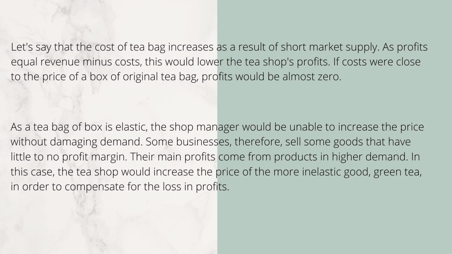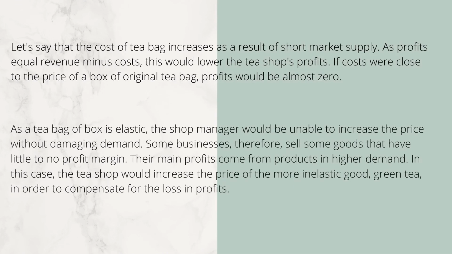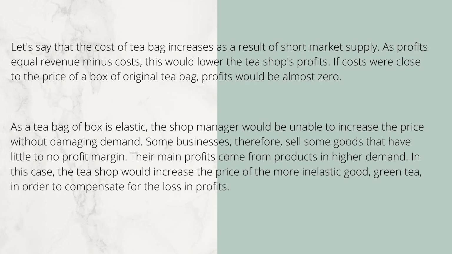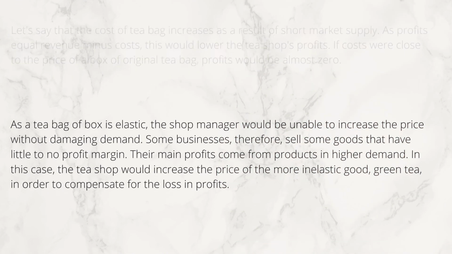Some businesses therefore sell some goods that have little to no profit margin. Their main profits come from products in higher demand. In this case, the tea shop would increase the price of the more inelastic good, green tea, in order to compensate for the loss in profits.